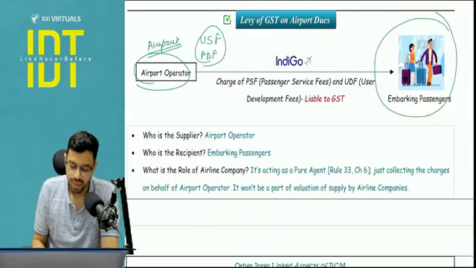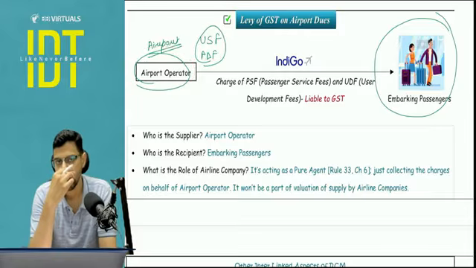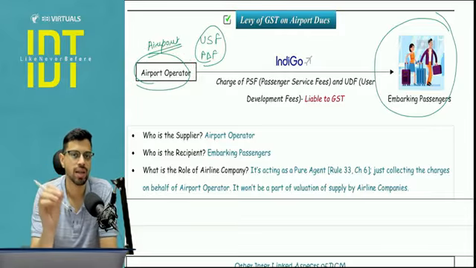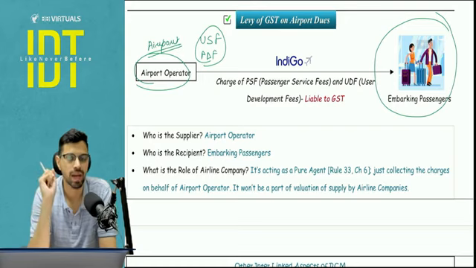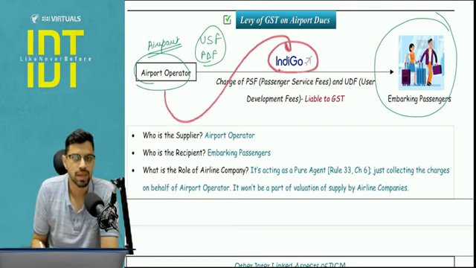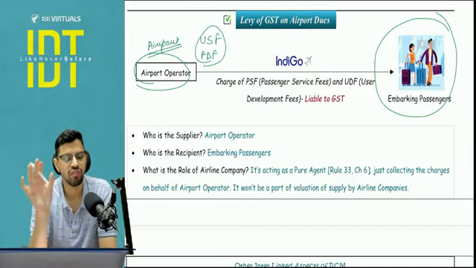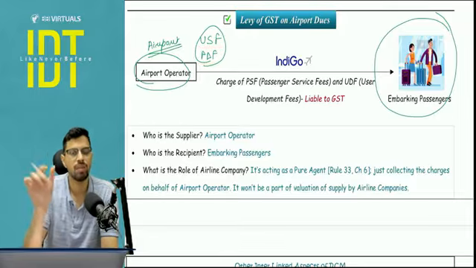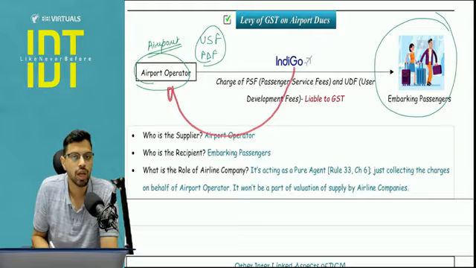So what happens here is they want to levy a certain charge on you, but it is very difficult, right? How will they levy? Do you think it is feasible for someone to be appointed at the gate to collect 20-30 rupees, whatever this amount is, from the embarking passengers? Answer is no. So what they do is they ask the airline companies to collect this particular amount on their behalf, because Indigo is anyway selling you the ticket. So in that ticket fare, 2-3 amounts will be added, for example USF, PDF. This will be collected and paid to the airport operator.